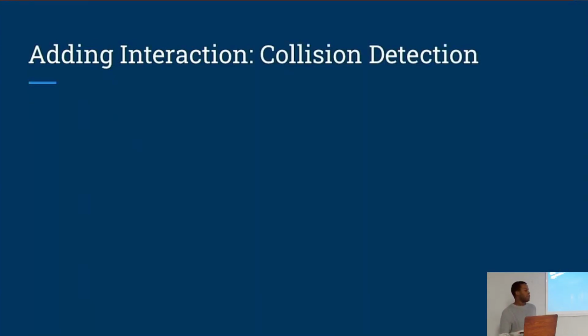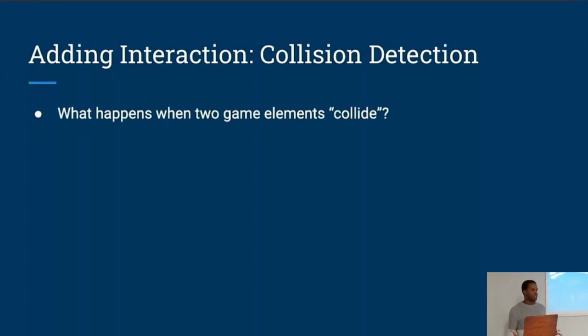And the very last thing that I want to talk about today is adding interaction between the different game elements that we created. And for this, we'll need something called collision detection. So the question we have to ask ourselves here is, what happens when two elements in our game collide? I'll give you some examples of what it looks like in some other games.